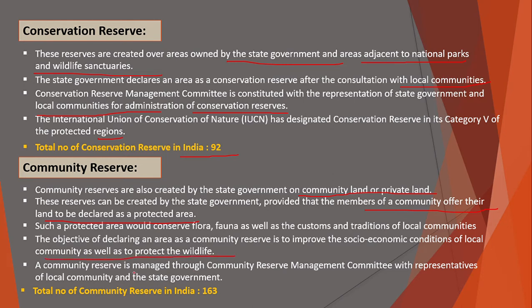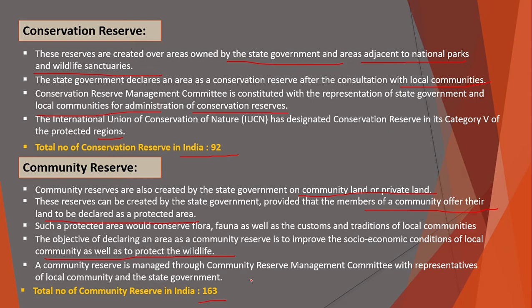A community reserve is managed through a Community Reserve Management Committee with representatives of the local community and the state government. The total number of community reserves is 163. So a community reserve is something like that. And why is it different from the conservation reserve?